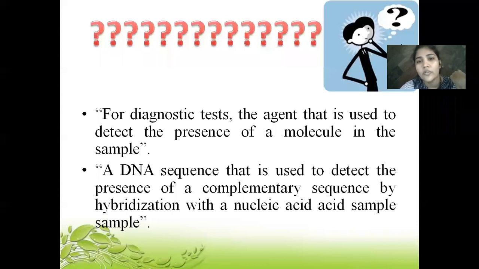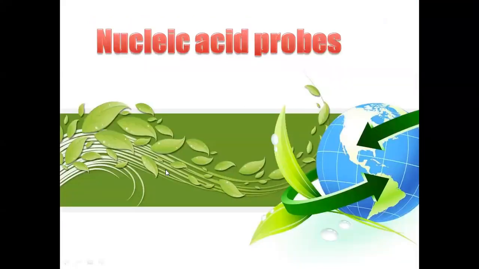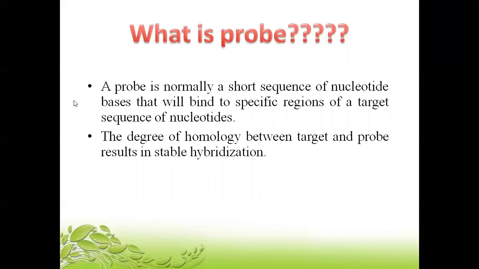For diagnostic tests, the agent that is used to detect the presence of a molecule in the sample will be called a probe. A DNA sequence that is used to detect the presence of a complementary sequence by hybridization with a nucleic acid sample will be called a probe. Nucleic acid is nothing but your DNA and RNA, so together we give it the name nucleic acid probe. So what is a probe?